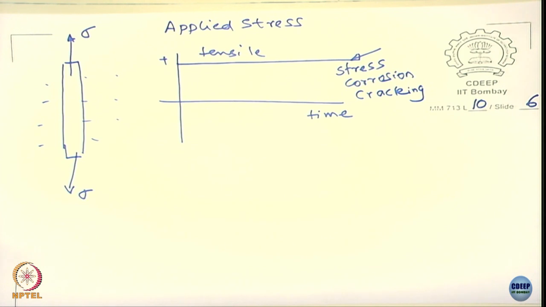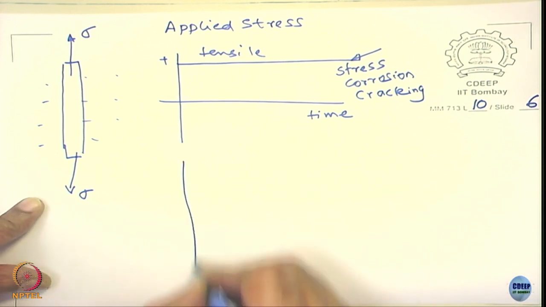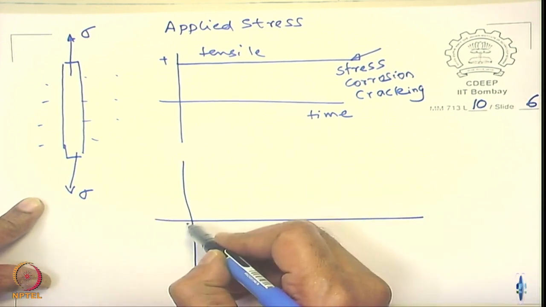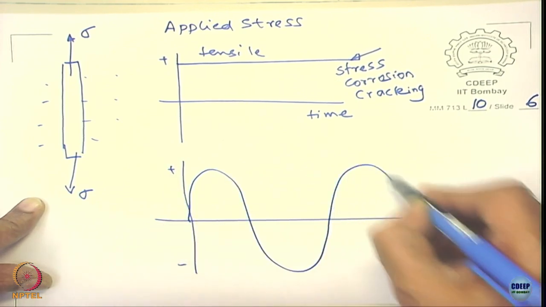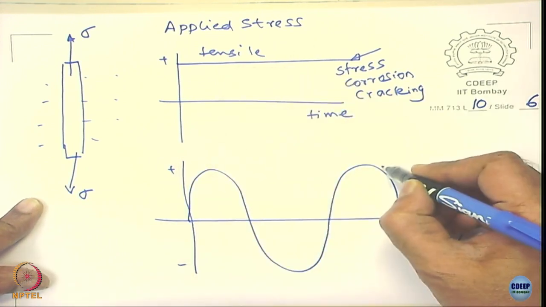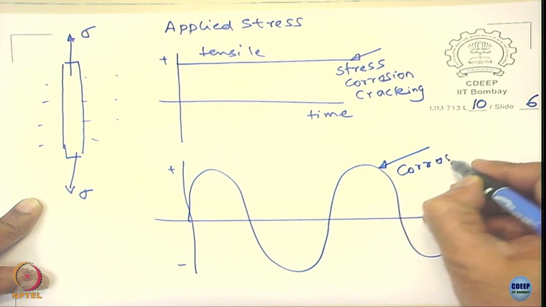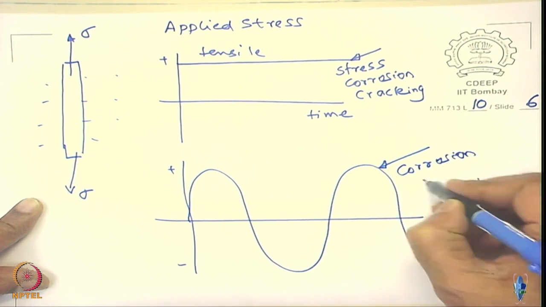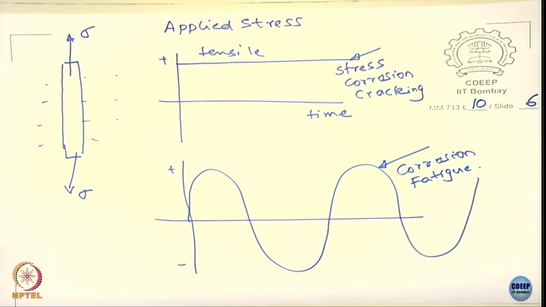Very prevalent in industries. I can have a stress which can be alternating stress. It can be tensile, it can be compressive, it can happen like this, or it can be tensile, and such kind of problems lead to corrosion fatigue. In stress corrosion cracking, again there can be sub classifications.